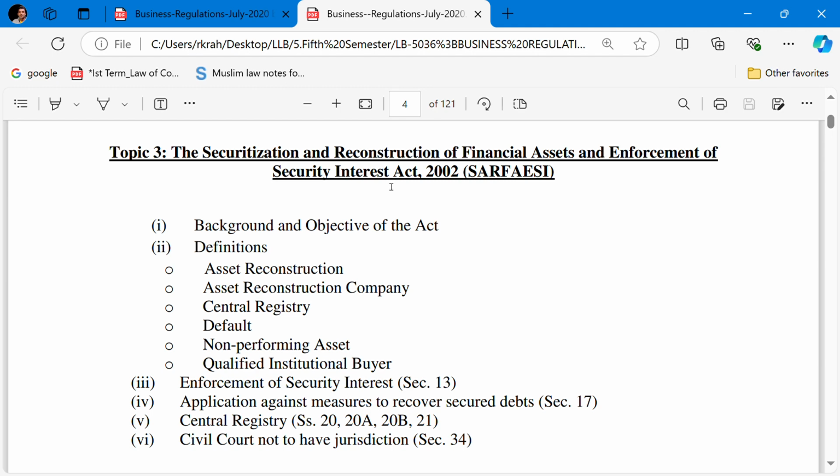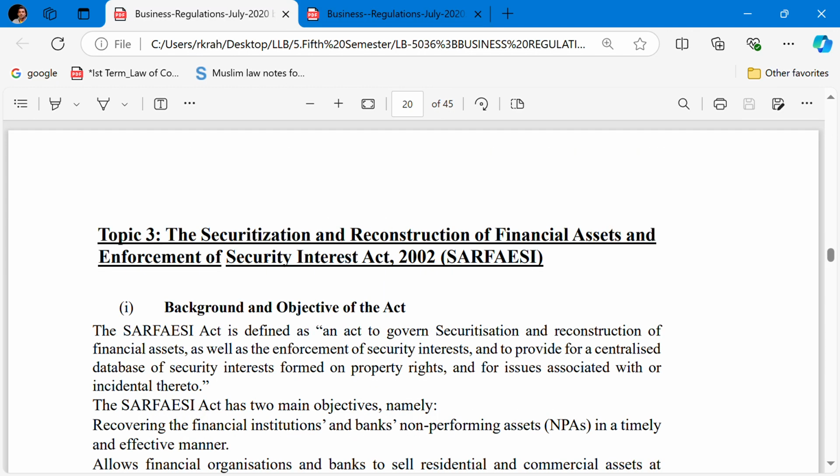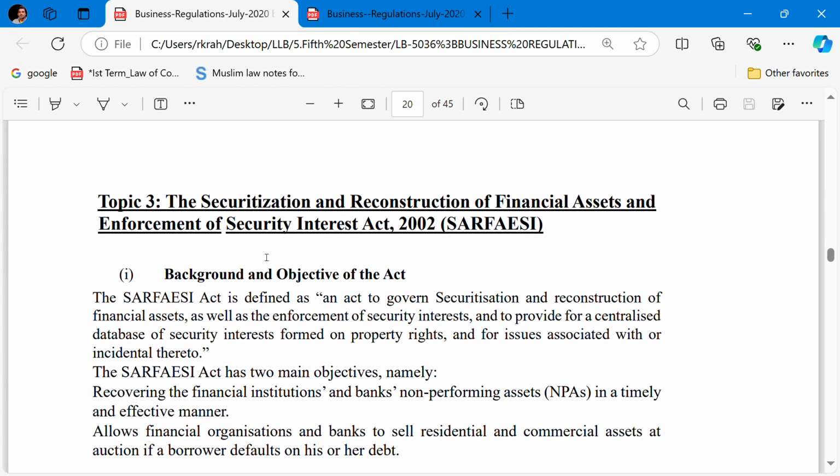SARFAESI Act, we will know the relevant provisions. And a point to be noted is that in the SO examination, the Special Officer in banking, the SARFAESI Act is very important for the purpose of the SO examination of the bank, so that will also be covered, and a brief introduction of the SARFAESI Act will be covered.